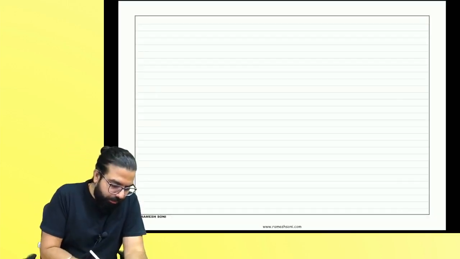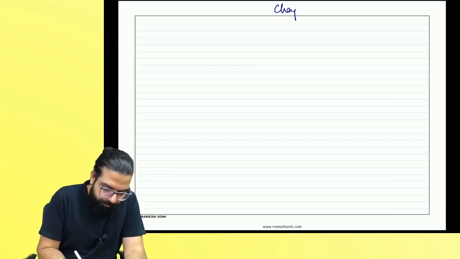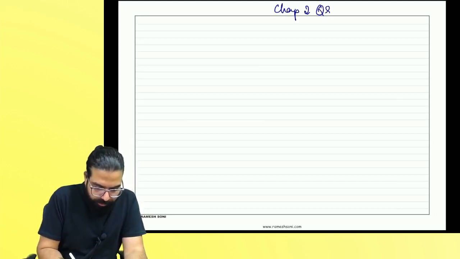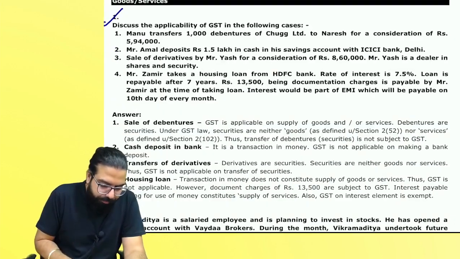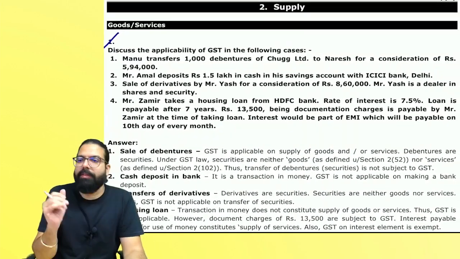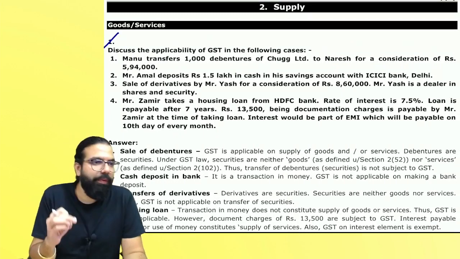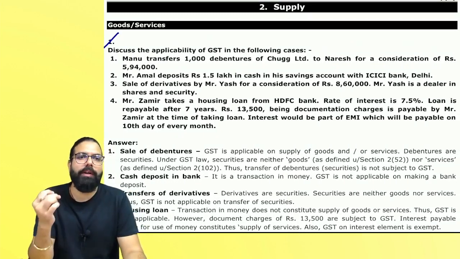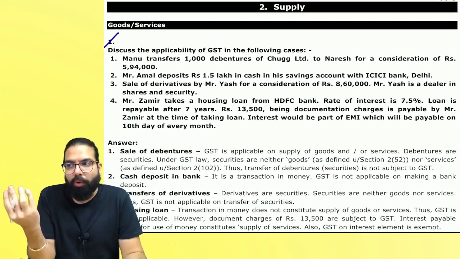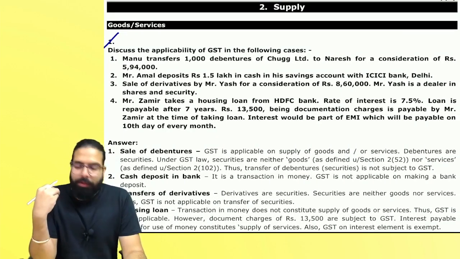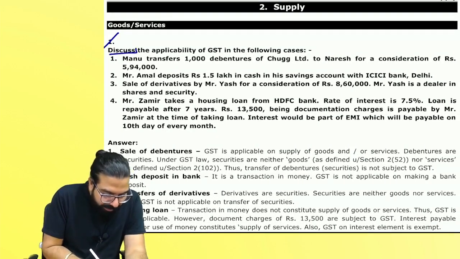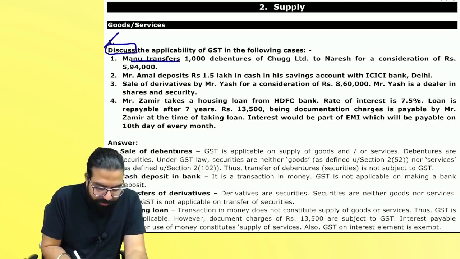Chapter number 2, Q&A for the chapter on supply. Number 1, we will be discussing the question answers. Whichever questions I feel you should write and practice, I'll tell you to write so that you learn how to write also. Right, everyone? Chalo. Now, discuss the applicability of GST in the following case.